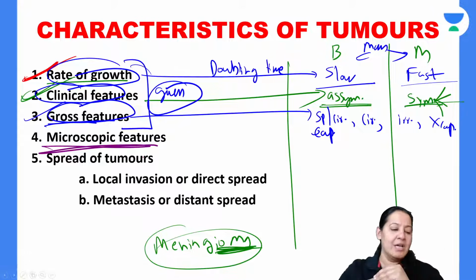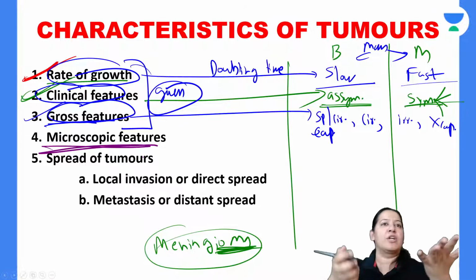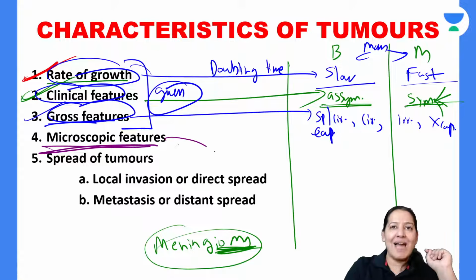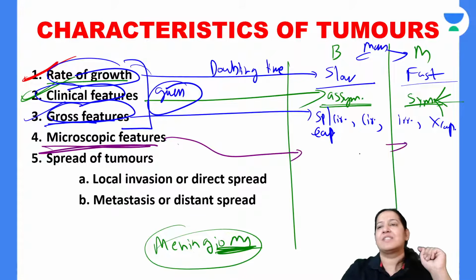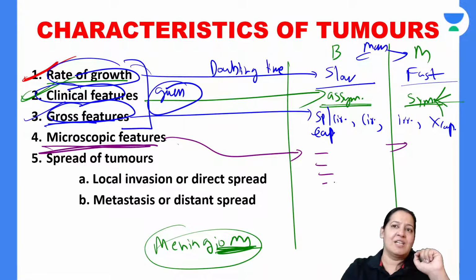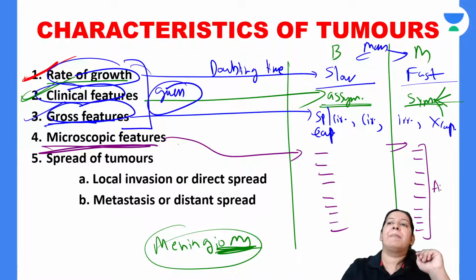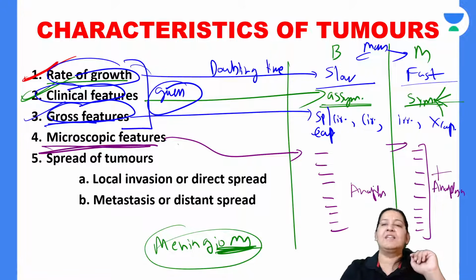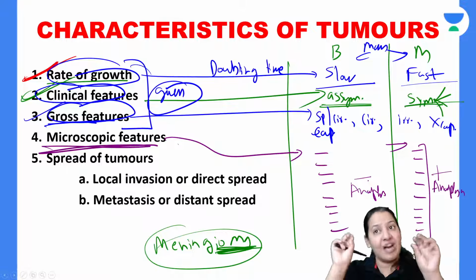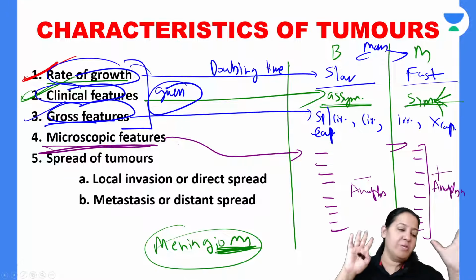So confirmation will be done on the microscopy. So make a slide, do the biopsy or take a piece of the tumor and make a slide. In the slide, see the features in benign, see the features in malignant. There are 10 features on microscopy. I will explain you all, which differentiate benign and malignant tumor. These 10 features are known as anaplasia. So anaplasia is present in malignant tumor and anaplasia is absent in benign tumor. That actually defines confirmatorily whether it is a benign tumor or malignant tumor.